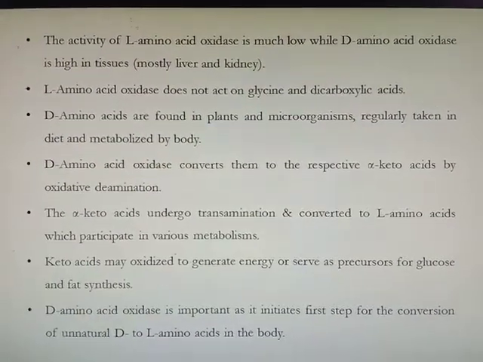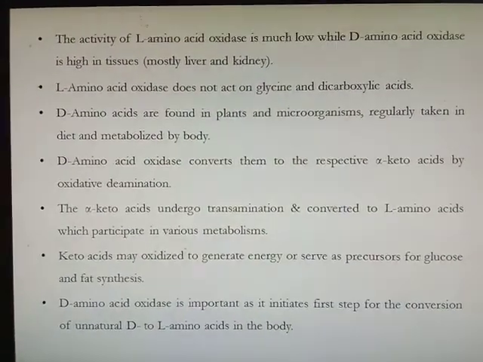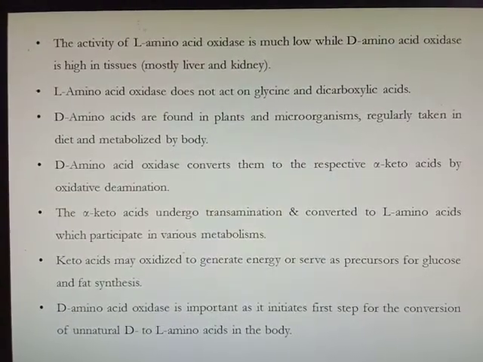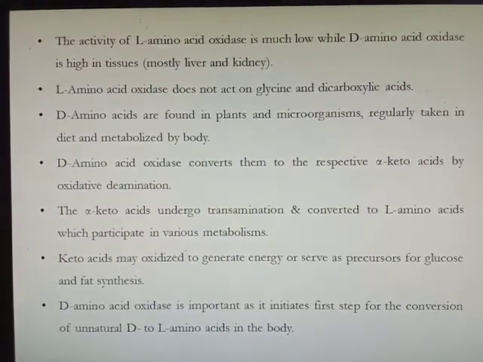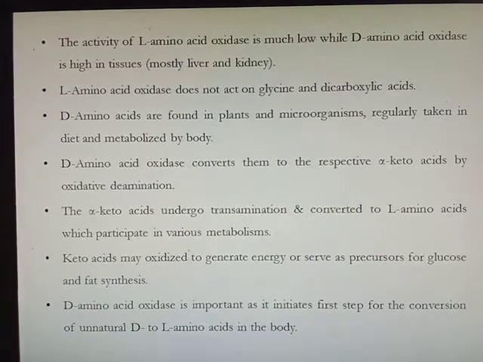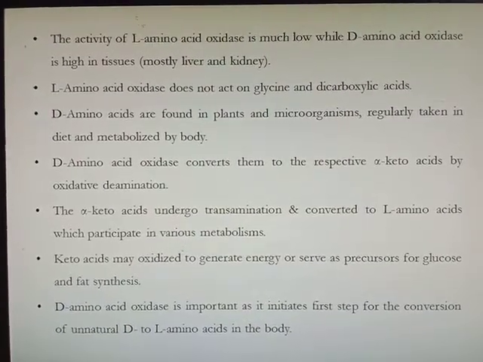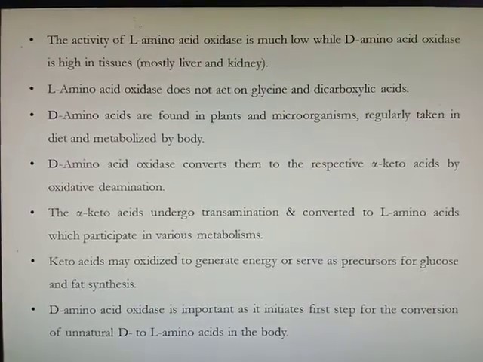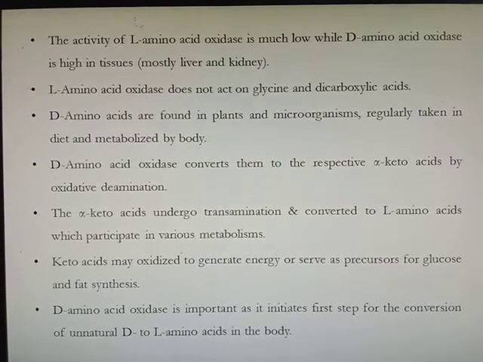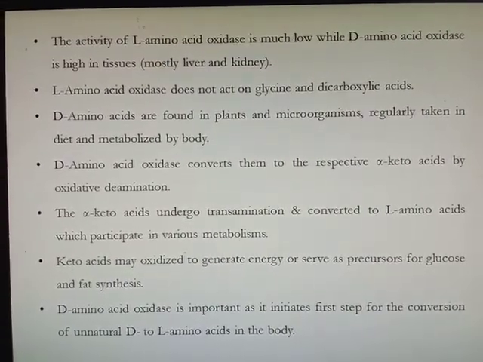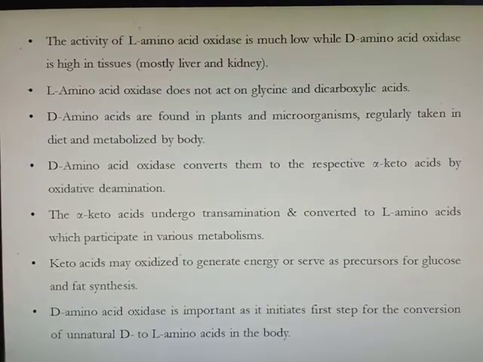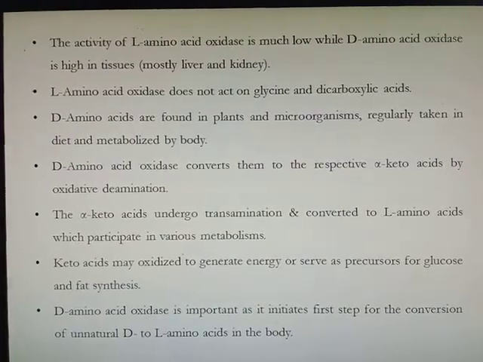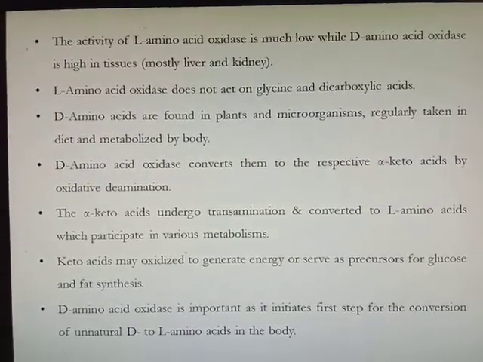The activity of L amino acid oxidase is much lower in the body because glutamate dehydrogenase activity is already present, while D amino acid oxidase is high in tissue, mostly in liver and kidney. Why? We will explain further. L amino acid oxidase does not act on glycine and dicarboxylic acids. D amino acids are found in plants and microorganisms and are regularly taken in the diet and metabolized by the body. Therefore, D amino acid oxidase activity is higher in the body compared to L amino acid oxidase, because we take D amino acids in the form of food.